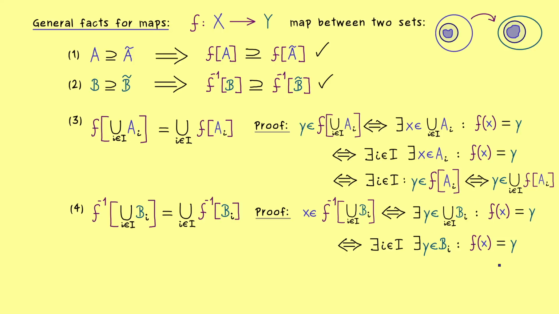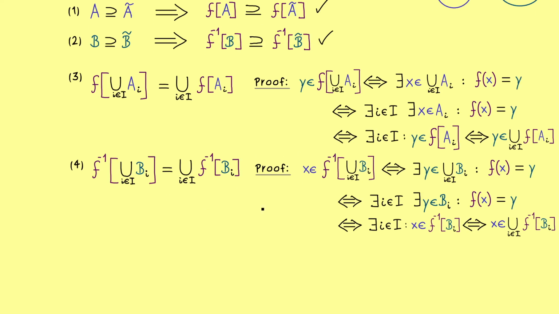But then what we have here on the right just means that x lies in the pre-image of Bi. And this is all we need to conclude that this statement here is equivalent to the statement that x lies in the union of the pre-images. So we didn't need any new ideas because everything came down to the definition of a union.